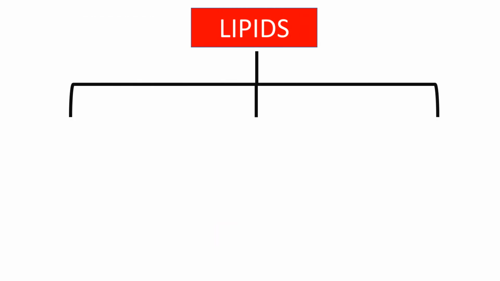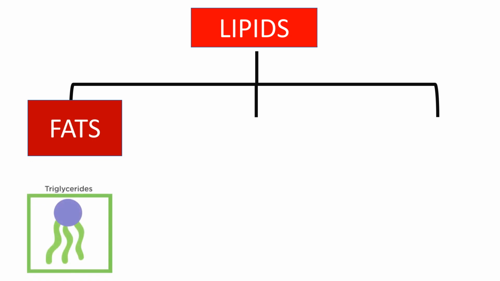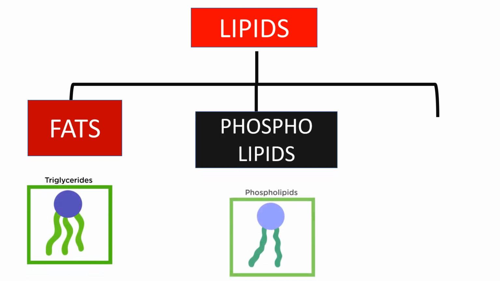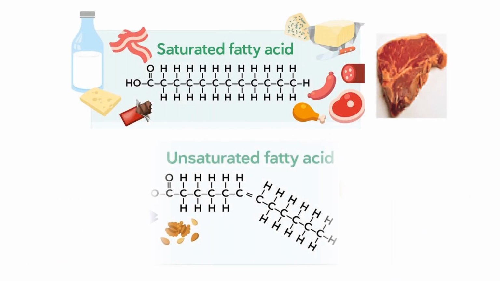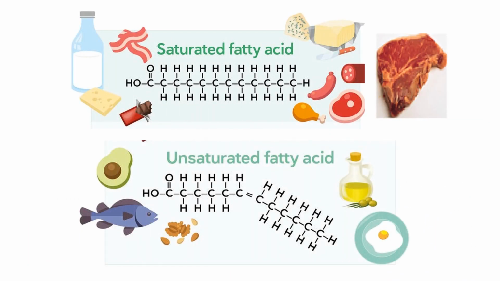3 types of lipids are fats, phospholipids, and steroids. Fats are categorized as saturated fats and unsaturated fats, according to the type of fatty acids, which are involved in the formation of the lipid. Food with saturated fat. Food with unsaturated fat.